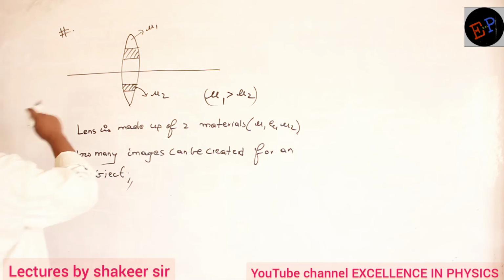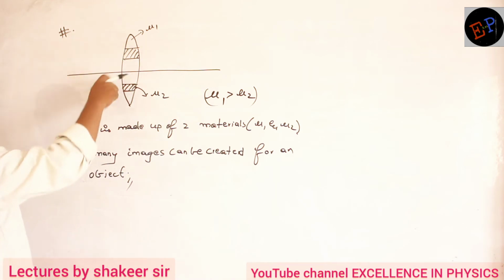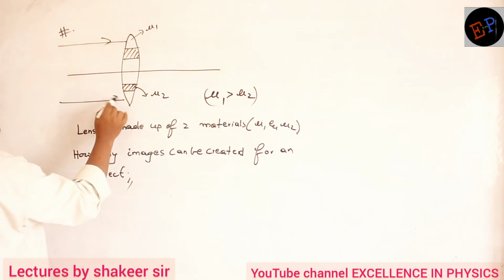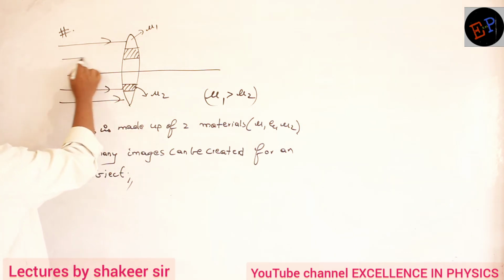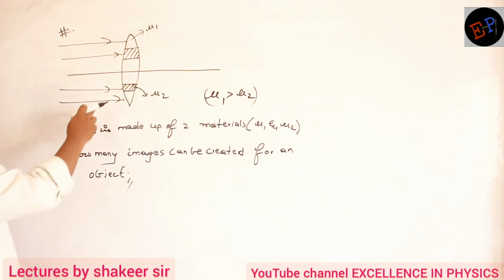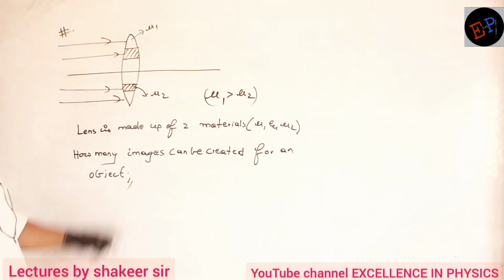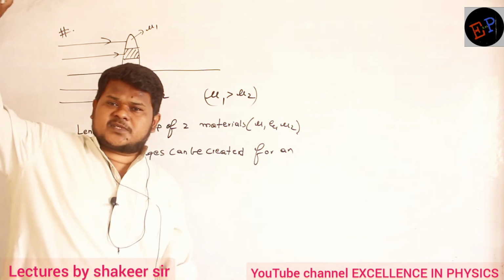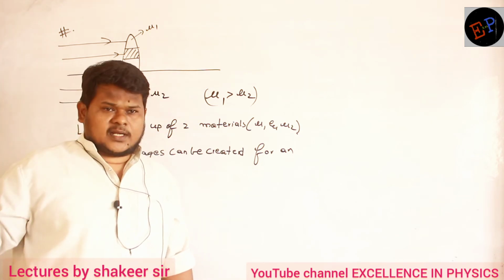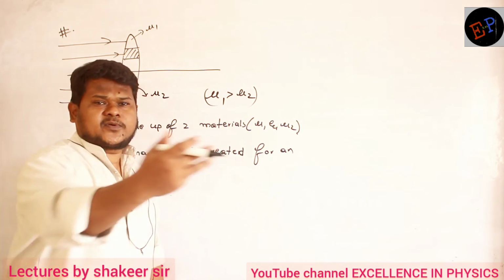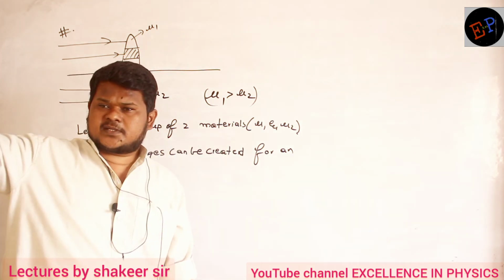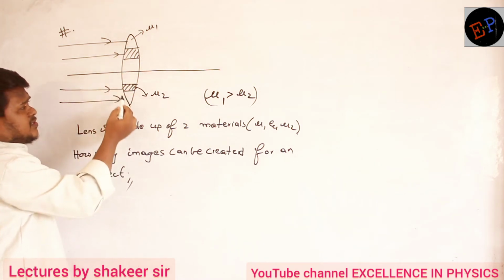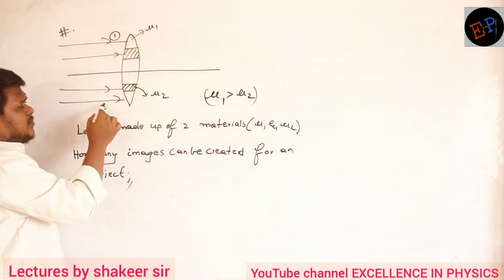So consider light rays entering this lens from infinity. Let us consider this is one light ray, this is one light ray, this is one light ray, and this is another light ray. Clear, no? So 4 light rays, 1, 2, 3, 4. These 4 light rays are traveling parallel to the principal axis. It means the object is at infinity, no? Light is parallel to the principal axis when the object is present at infinity. Clear, no? So you take these 2 light rays, light ray number 1 and light ray number 2.